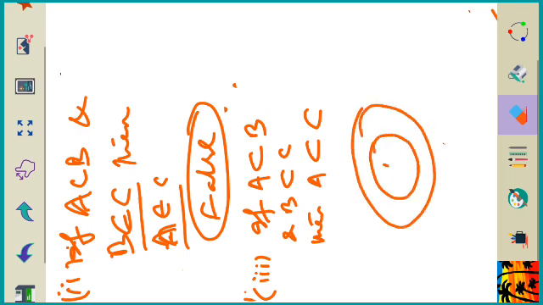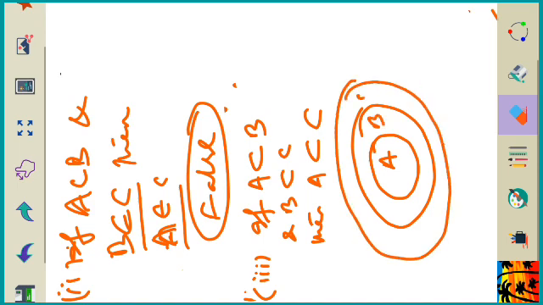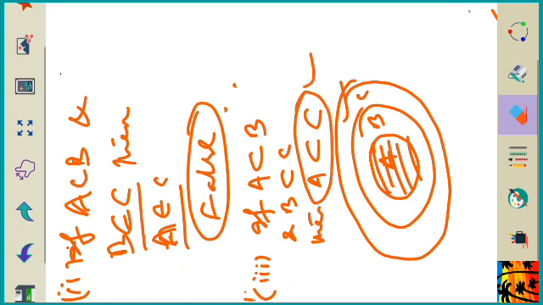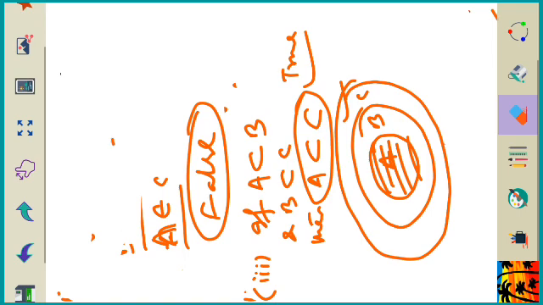Here A is a subset of B and B is again a subset of C. So clearly it indicates that all the elements of A belong to C. So A is a subset of C, this is true. So this statement is true. Clear? You have to write the reason also. If a reason is asked, then you have to draw the Venn diagram and show it. This implies if A is a subset of B and B is a subset of C, then A is also a subset of C.